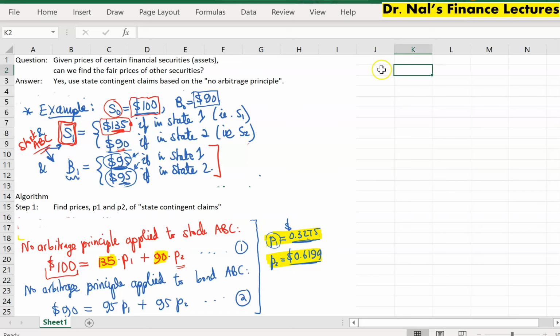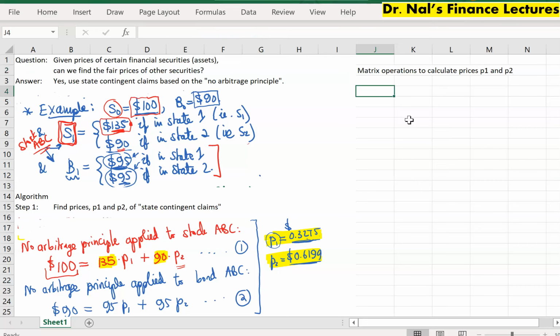Now let's use linear algebra matrix operations to calculate prices P1 and P2. These are the state contingent prices.